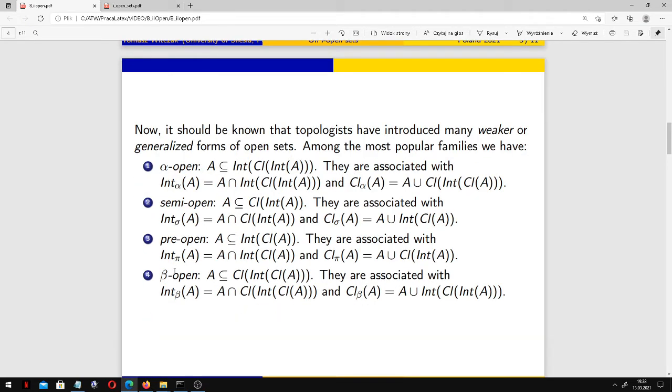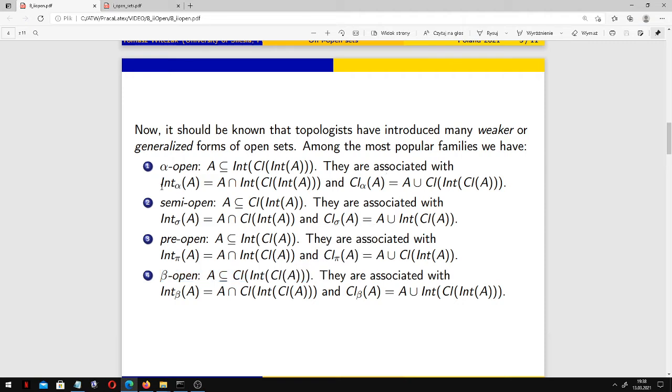Now it should be known that topologists have introduced many weaker or generalized forms of open sets. Among the most popular families, we have alpha open sets based on the idea that A should be contained in interior of closure of interior of A. Semi-open sets, A is contained in closure of interior of itself. Pre-open sets, A is contained in interior of closure of A. And beta open sets, A is contained in closure of interior of closure of A. And all these families are associated with